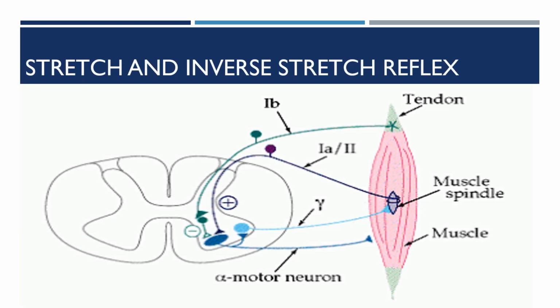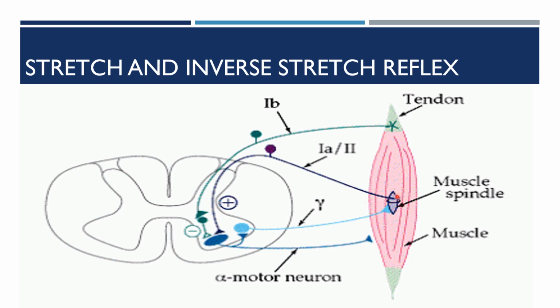You can see the pictorial representation of both the stretch reflex and, here you can see the stretch reflex, and you can also see the inverse stretch reflex from the Golgi tendon organ, with its afferent and interneuron, and it acts on the muscle spindle.